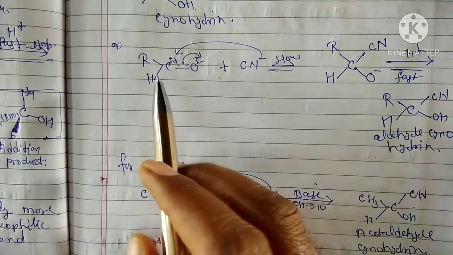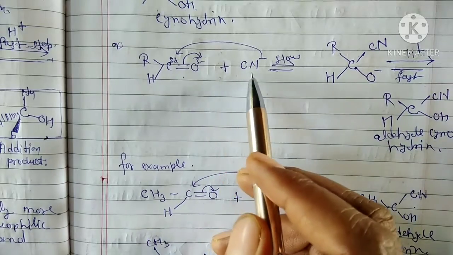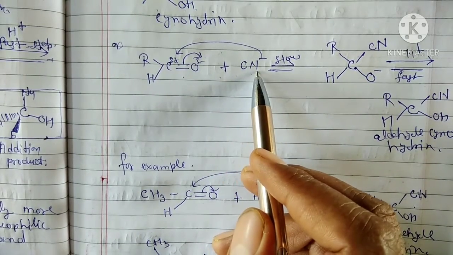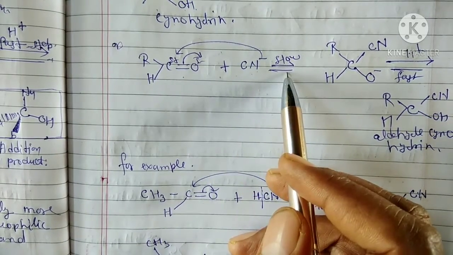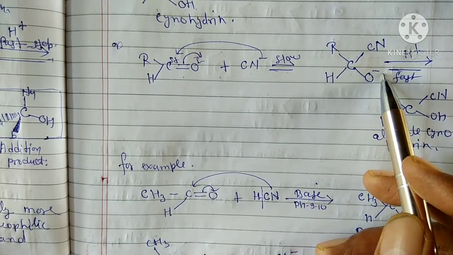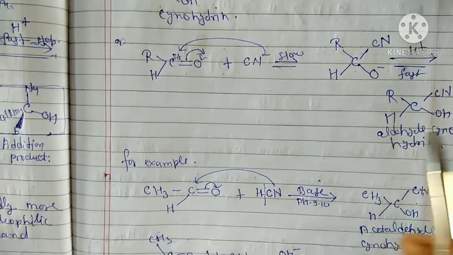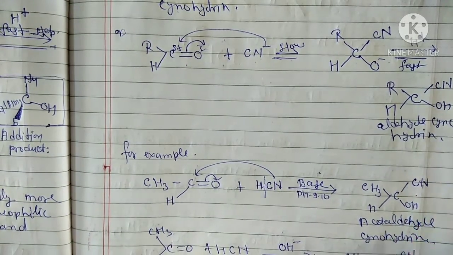For example, we take an aldehyde, which reacts with the nucleophile CN minus. The reaction will be slow to form RCH(CN)O minus. After protonation, the reaction will be fast to form aldehyde cyanohydrin.